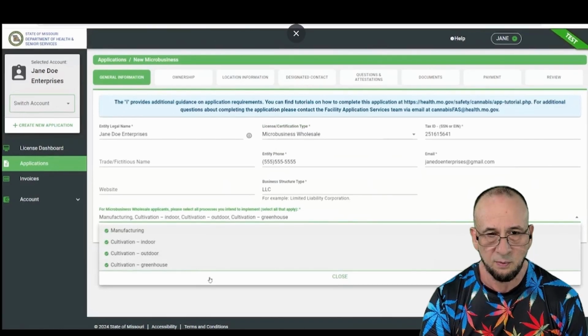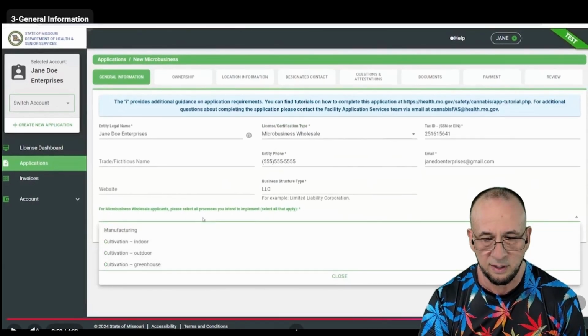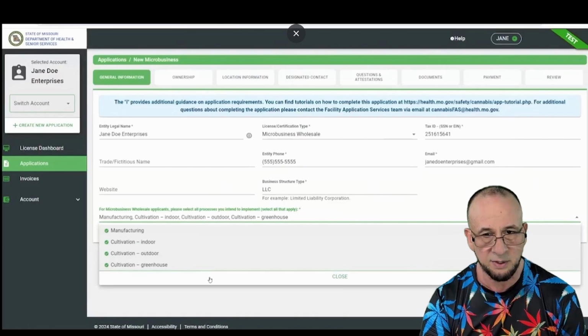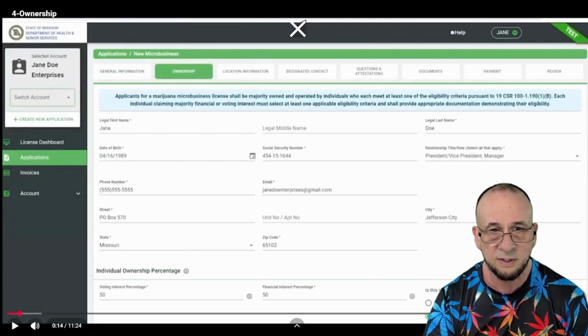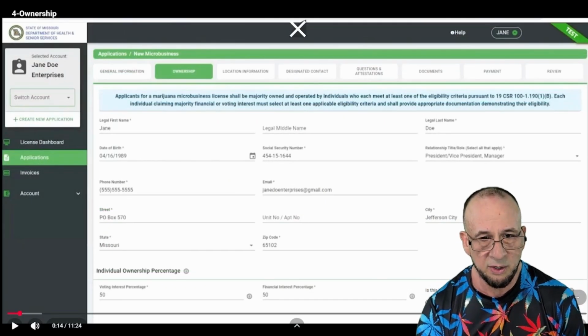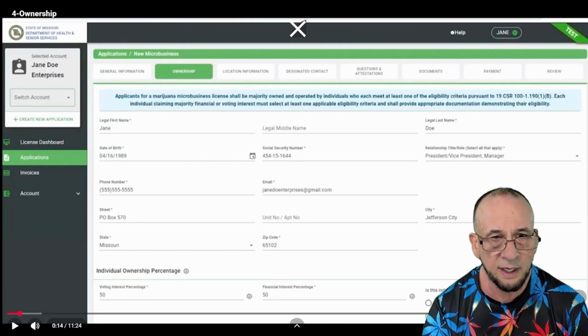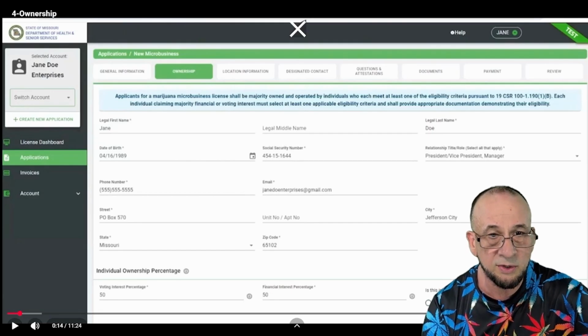So you see there what it looked like before you select it. After you select it, they get a little green check mark. Then you can click close and basically review all your information here. And on the general information, you're done. You'll go to the next tab, ownership.